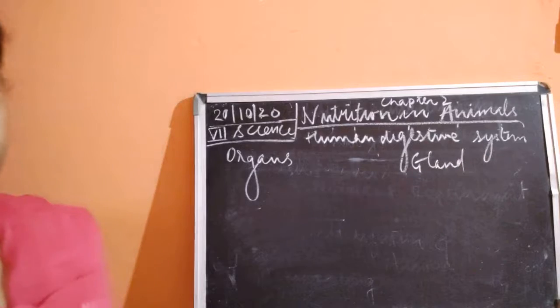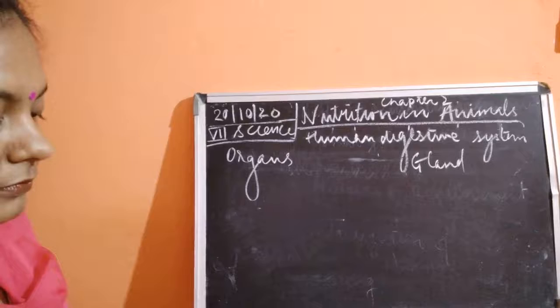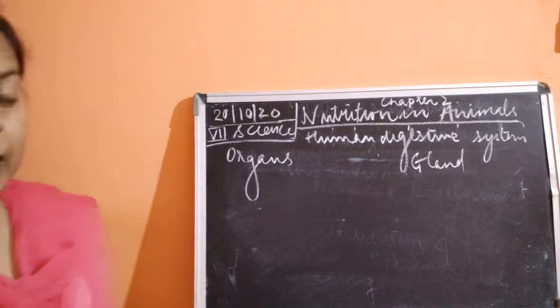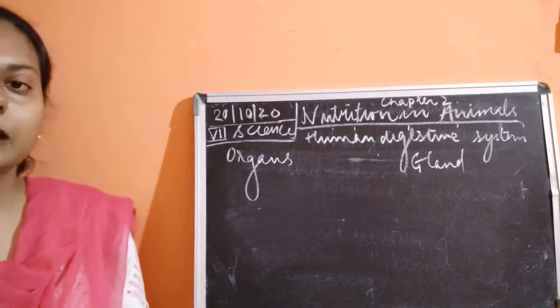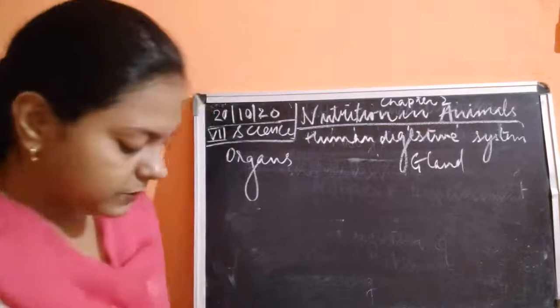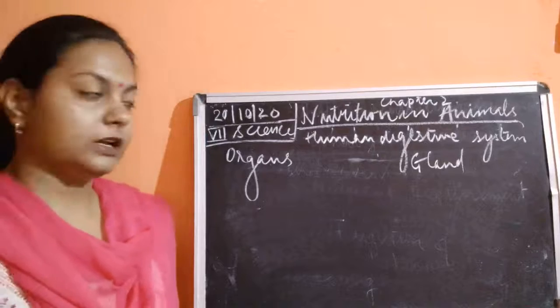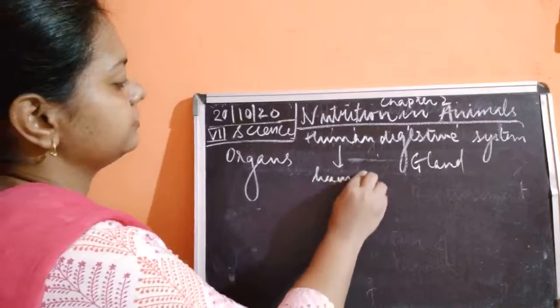The digestive glands and the organs which are necessary for digestion are included in the digestive system. We have a different kind of digestive system because human beings are complex animals, and the digestive system is known as the human alimentary canal.